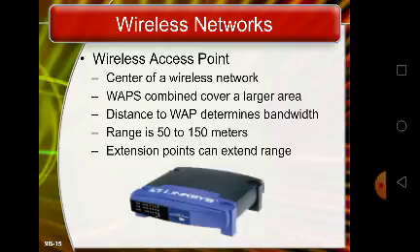Depending on the quality of the device, a typical antenna can reach between 50 and 150 meters. This is the wireless access point. Next, we discuss the wireless adapter.